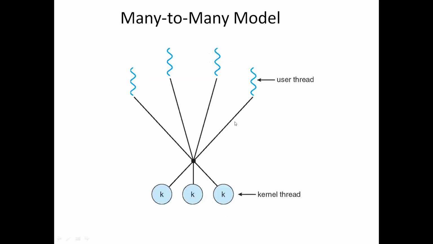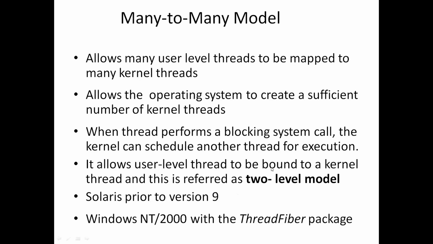You can see it looks like this. Many-to-many: many user threads will be having many kernel threads. It allows many user level threads to be mapped to many kernel level threads. We can say that it multiplexes many user level threads to a smaller or equal number of kernel threads.